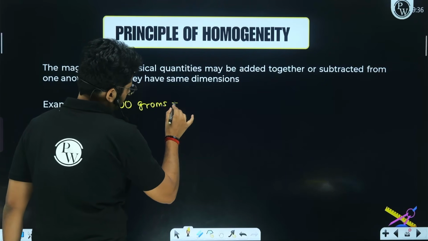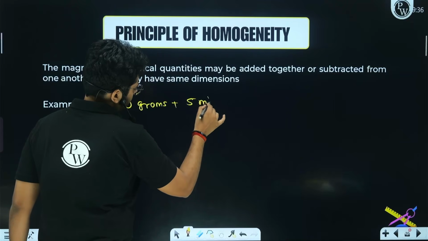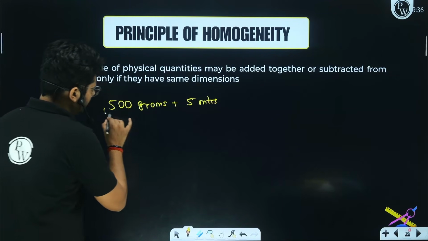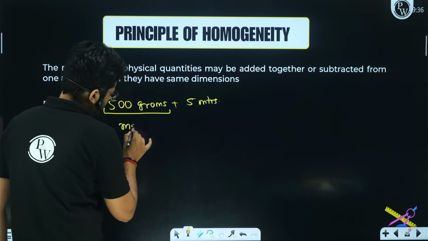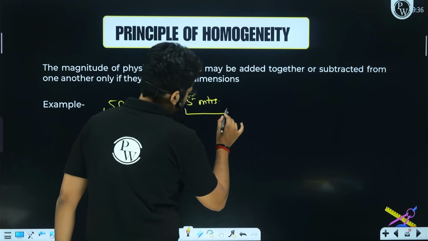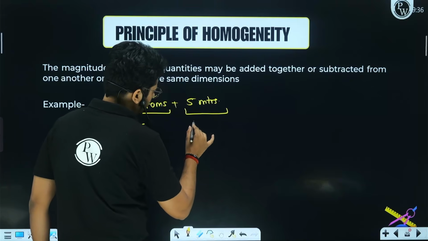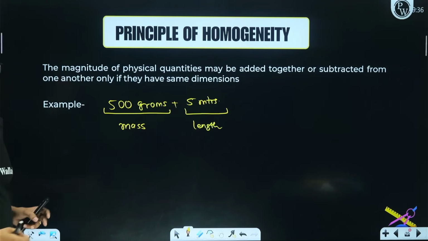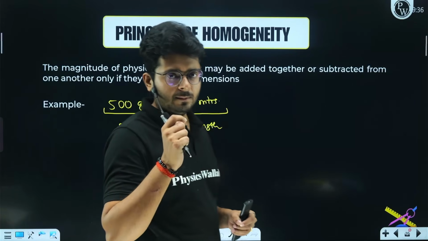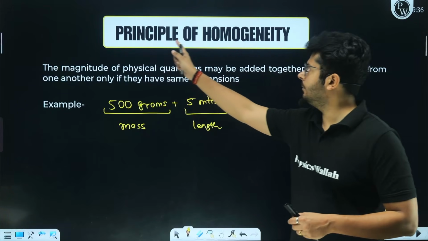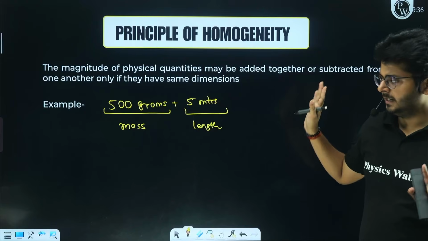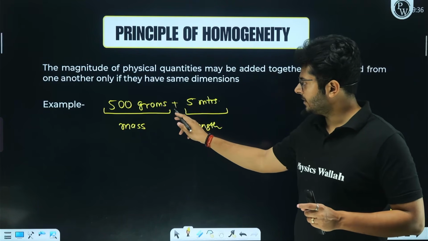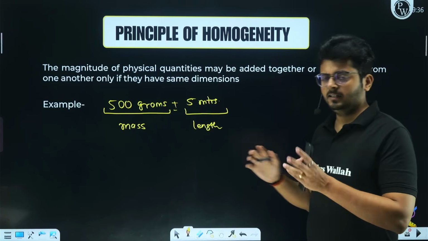500 grams and 5 meters cannot be added. Why so? Because one thing is representing mass and the other thing is representing length, right? So if you are adding two things, they must share the same dimension, and this is the principle of dimensional homogeneity, right? Principle of homogeneity, that anything that is added or subtracted, anything that is equated, right?